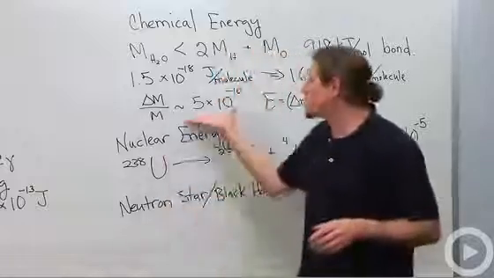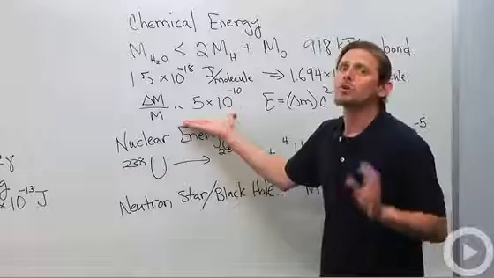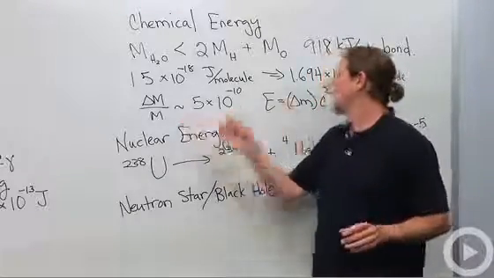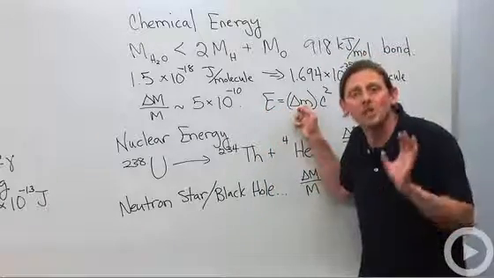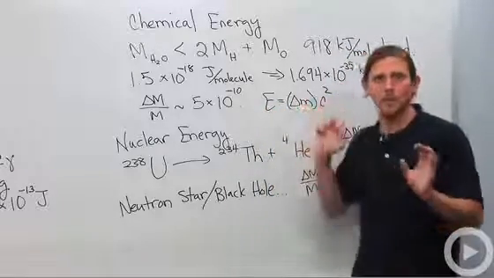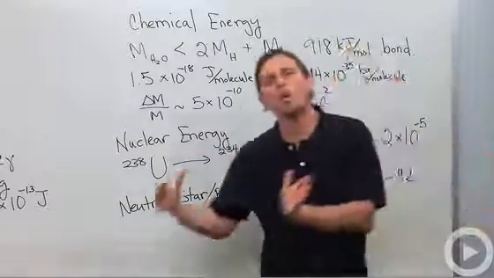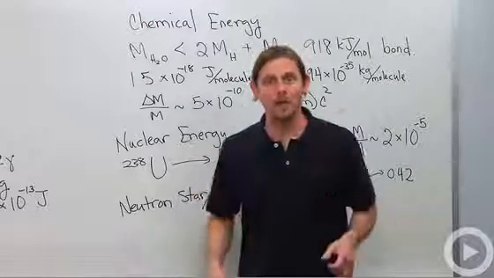So that's why we don't talk about it that way. We just talk about the energies. So this is the way that we usually see Einstein's relation: energy is equal to a change in mass times c squared. What's the difference in mass between what we started with and what we ended with? Multiply that by c squared, and you've got the energy released.